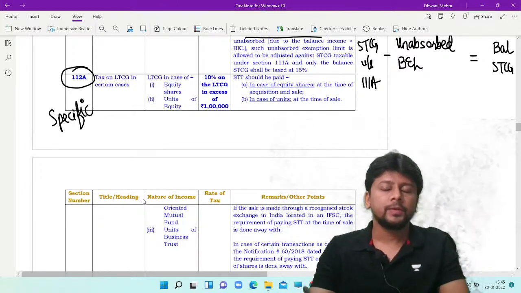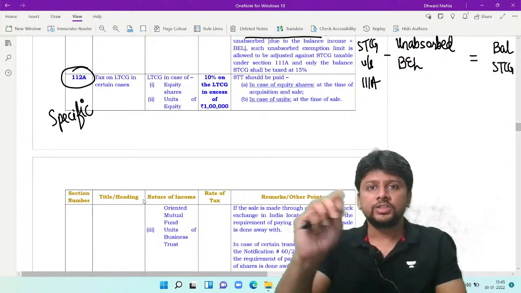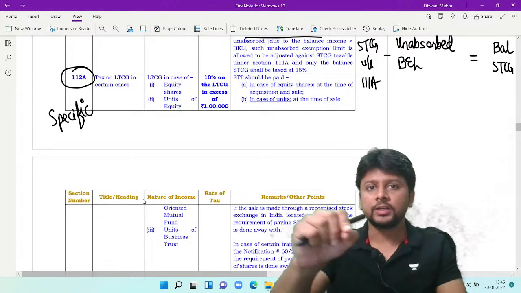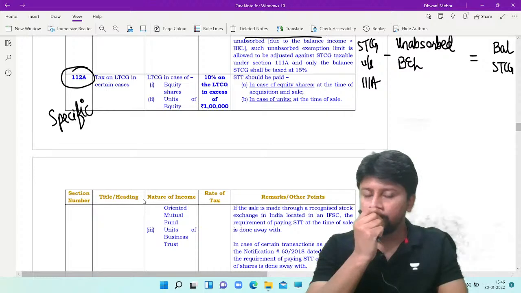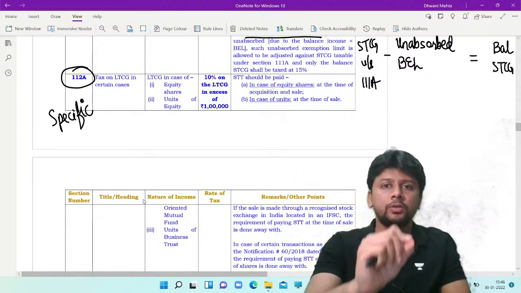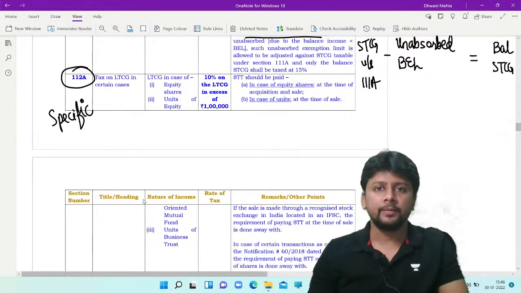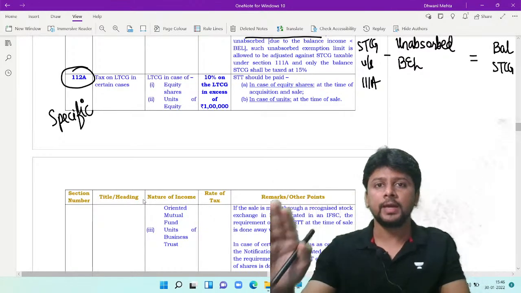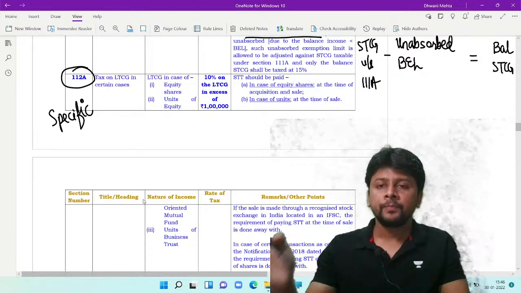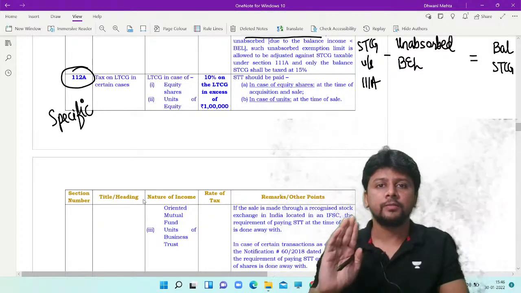So obviously, you will check the specific section first. You will study the specific section first. Any long-term capital gain which is covered by 112A, that section will apply. But any long-term capital gain for which 112A does not apply, then you will pay tax under section 112.